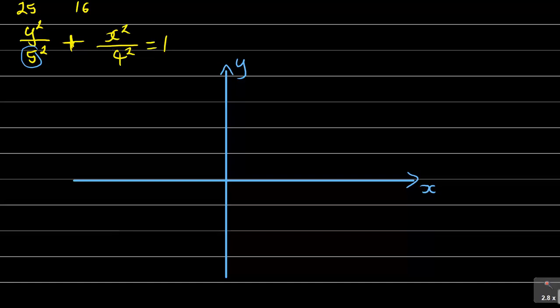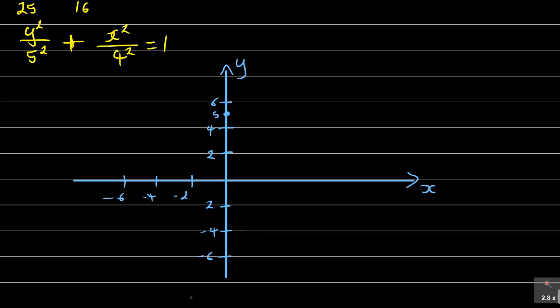So on the y-axis you can mark 2, 4, 6, so the center there will be my 5. And also on the x-axis I have 2, 4, 6, that is the negative side.